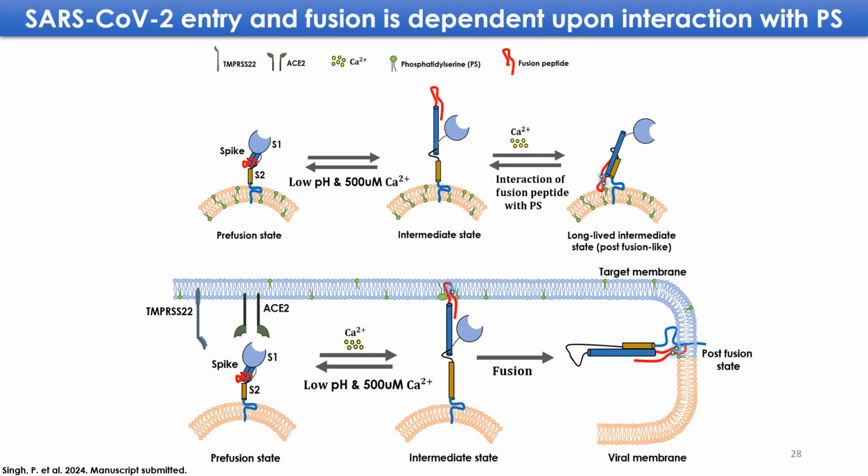On the basis of that, I have presented a model, and this is the first time that any study is reporting how the SARS-CoV-2 spike interacts with phosphatidylserine when it's present on its own surface as well as when it's present on a target membrane surface. If it's present on its own surface and it's interacting, it is some kind of post-fusion-like intermediate state, which we have not been able to characterize yet. However, if the phosphatidylserine is present on the target membrane and the optimal conditions of low pH and calcium are met, then it has a thermodynamically stable post-fusion state.